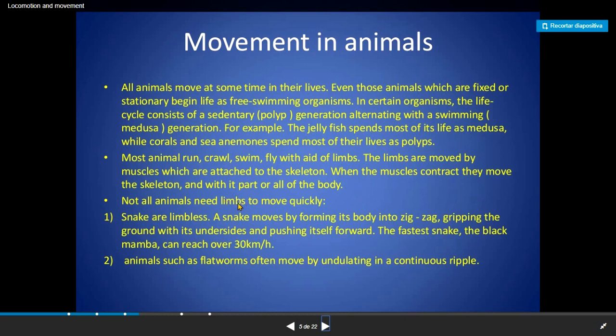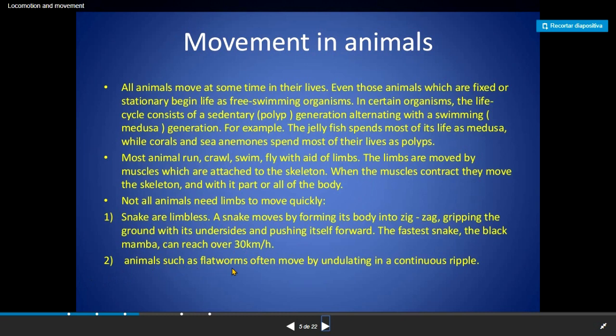The snakes are faster than you think. For example, snakes are limbless. A snake moves by forming its body into a zigzag, gripping the ground with its undersides and pushing itself forward. The fastest snake, the black mamba, can reach over 30 kilometers per hour. Imagine trying to escape from this snake. You will need a motorcycle.